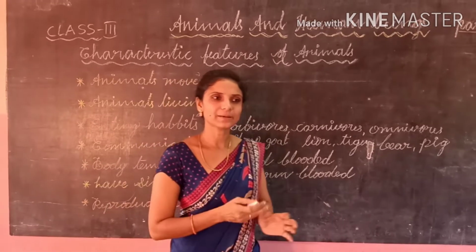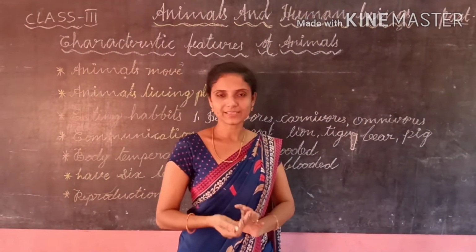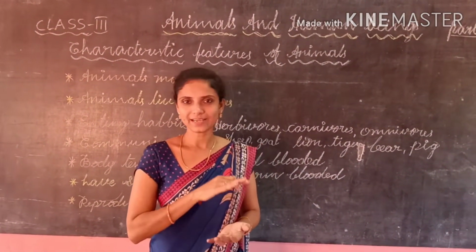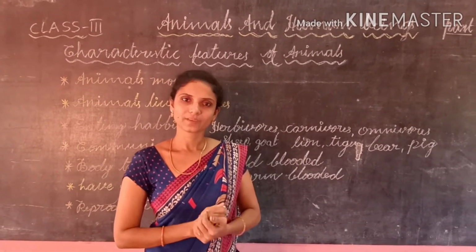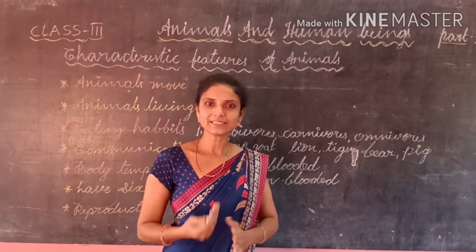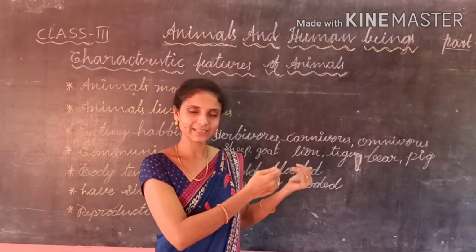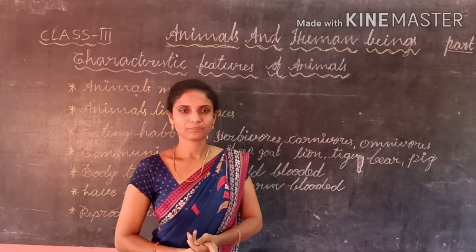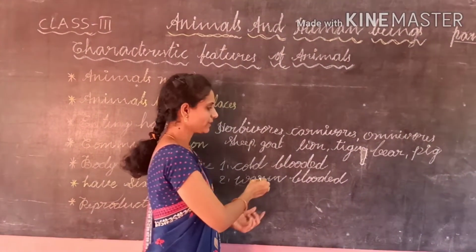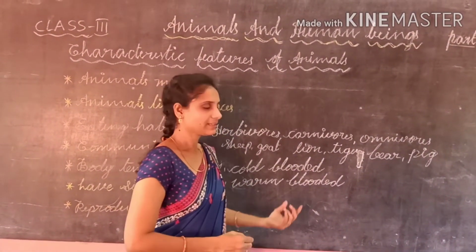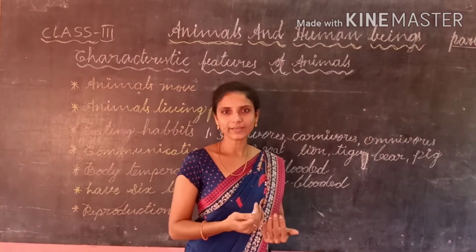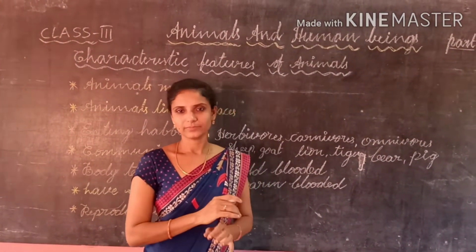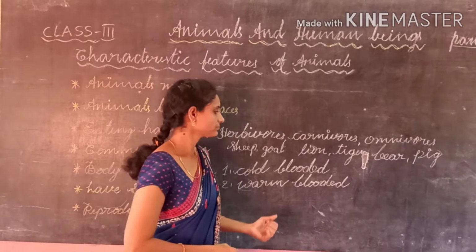Suppose in summer season the temperature is high, they maintain the same body temperature throughout the year. In winter season also, if the temperature decreases in the surroundings, they can maintain the same temperature. So that type of animals are called warm-blooded animals. These animals need more energy to maintain their body temperature.